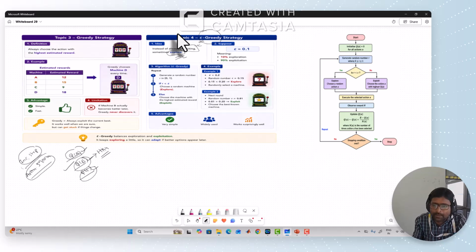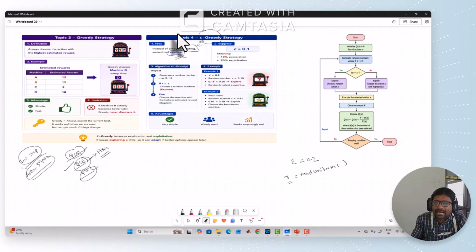It's very simple. First you set a value of epsilon, a very small value like 0.1 or 0.2. Let us assume I consider 0.2. Now generate a random number. Let us assume R is a random number, like random uniform.